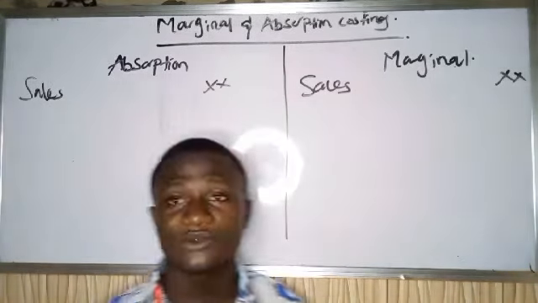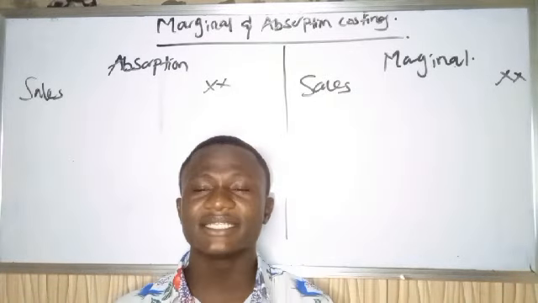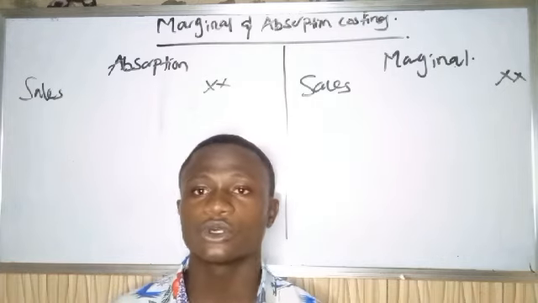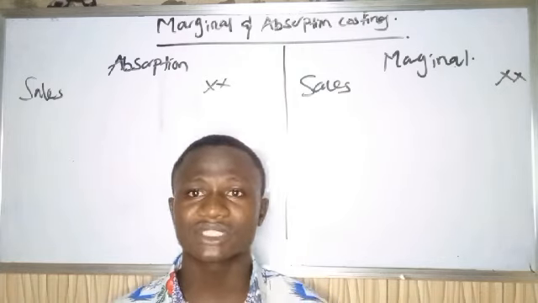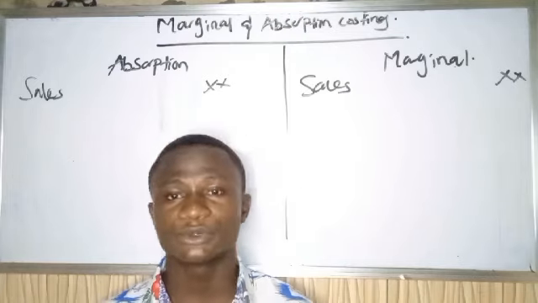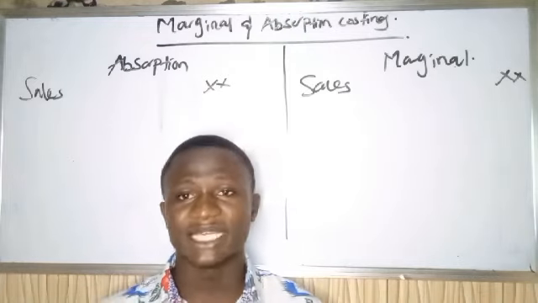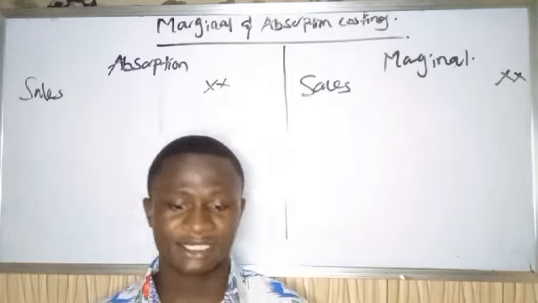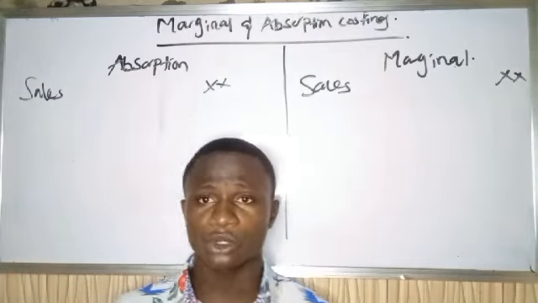The next thing we are going to do: don't forget I said under absorption costing, anytime you make production, there are something we call production costs. Production costs are costs you incurred in the process of producing those goods, for example direct labor, direct materials, indirect labor, indirect materials, and so on.